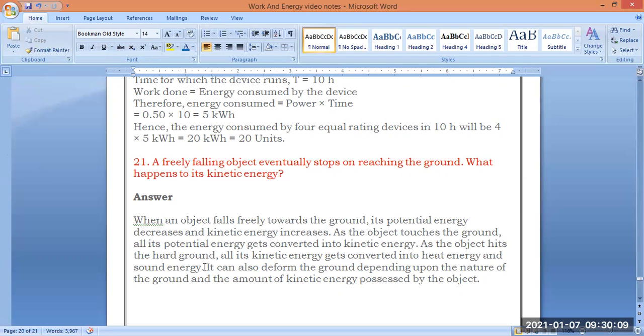Every object, when it falls on the ground, makes sound. So here kinetic energy gets converted into sound energy and heat energy. It can also deform the ground depending upon the nature of the ground and the amount of kinetic energy possessed by the object. So here the object produces a little bit of sound as well as heat energy. So these are the solutions for your work and energy chapter. Hope all the answers are clear to you.